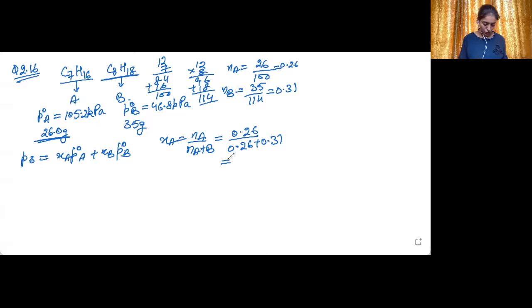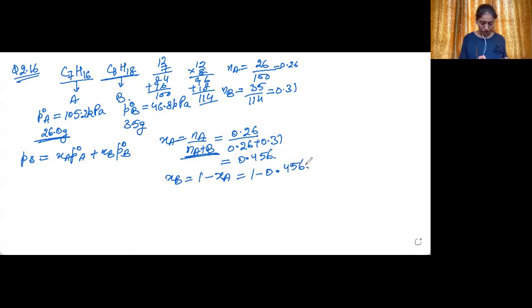So it is equal to 0.456. Okay, now you can find out XB either using the similar formula, that is NB upon NA plus NB, or you can just do XB is equal to 1 minus XA. So this will be simpler.